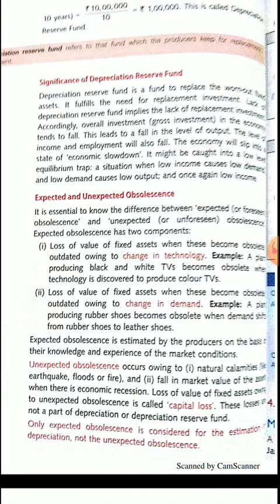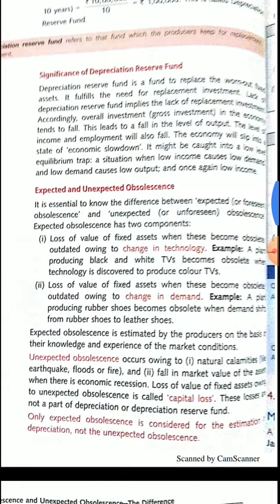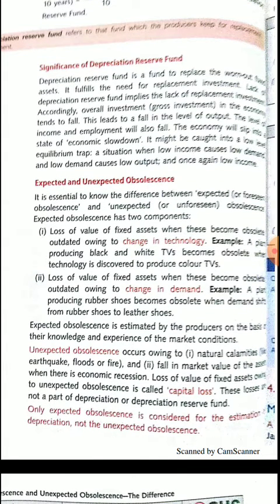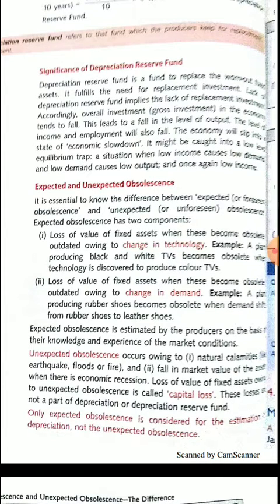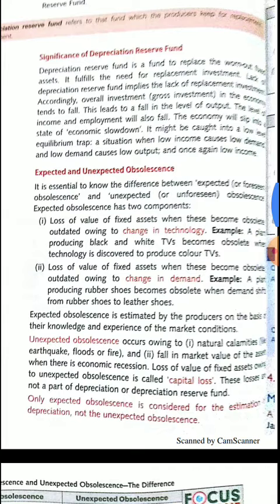Every producer in the economy makes a depreciation reserve fund, which means allocating some profit in a separate fund which is used in replacement of that asset. Year after year, some profit is channelized in a separate fund which reduces some burden on the producer, so that after some years he will be able to replace that depreciated asset with a new asset using this fund.